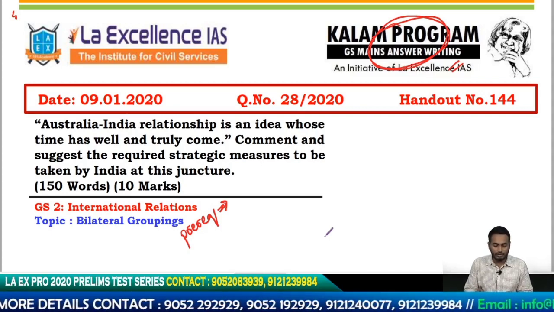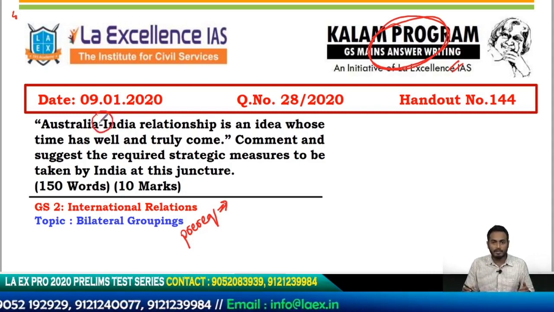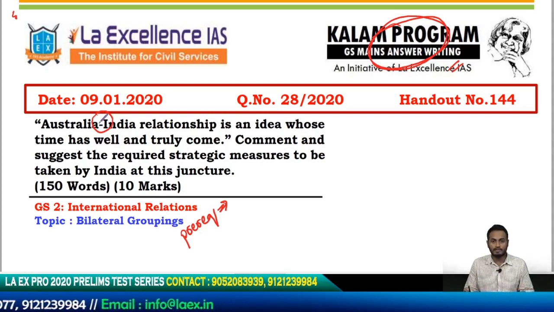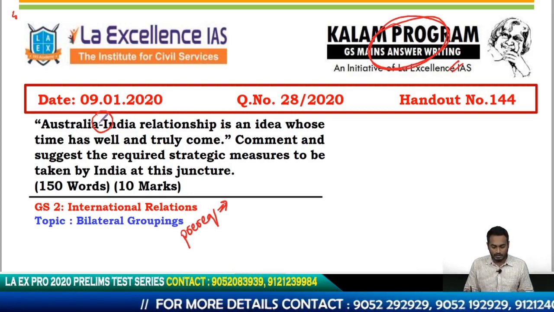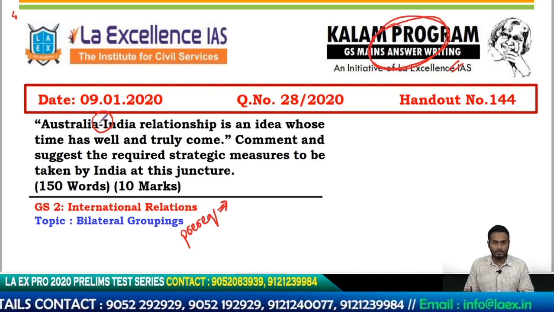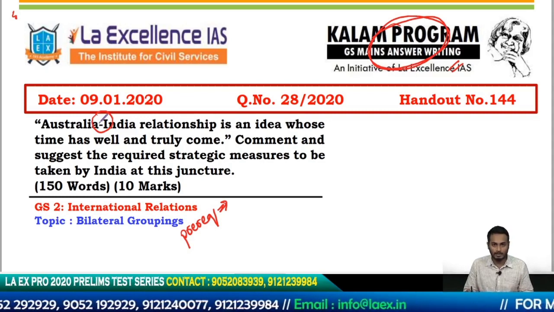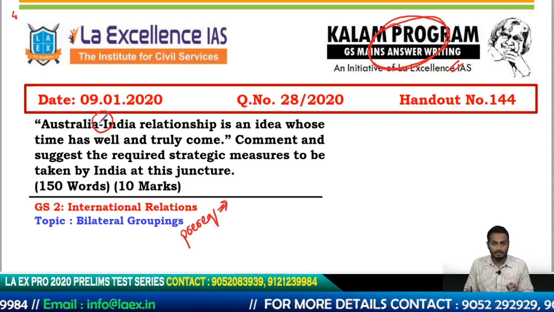In bilateral relationships, Australia-India is not so important because we keep reading about India-USA, India-France, India-Pakistan and so on. So this can be categorized as a semi-bouncer question, but otherwise in a bilateral relationship question you can usually expect questions with USA, Pakistan, China and so on. So how do we handle this question? I'll read out the question for you all and then we will evolve subheadings to handle it. What are the prerequisites when you handle a bilateral relationship based question?